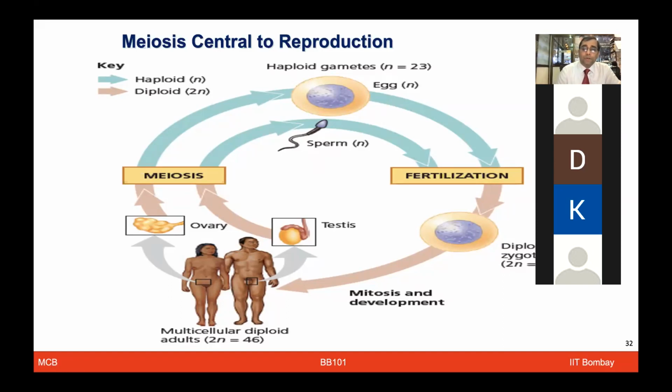So what is shown here in the blue or slightly green color is the haploid stage, and the orange one is the diploid stage. The gametes, the egg cell or the sperm cell, are haploid gametes. After fertilization, they form a diploid zygote, which has 2n equal to 46. Mitosis continues to replenish these cells, and in the ovary and testis it continues to support growth. After meiosis, it again generates the haploid gamete. So we see an alternation of haploid and diploid generations in this reproduction process.